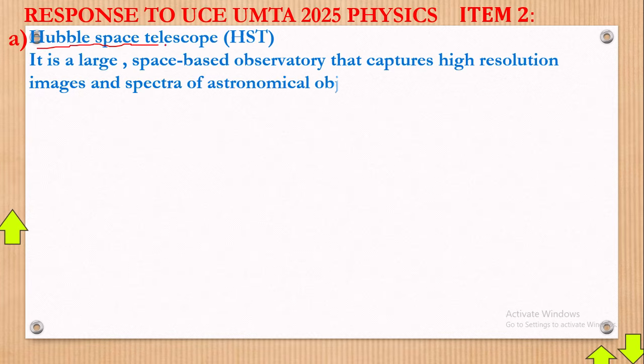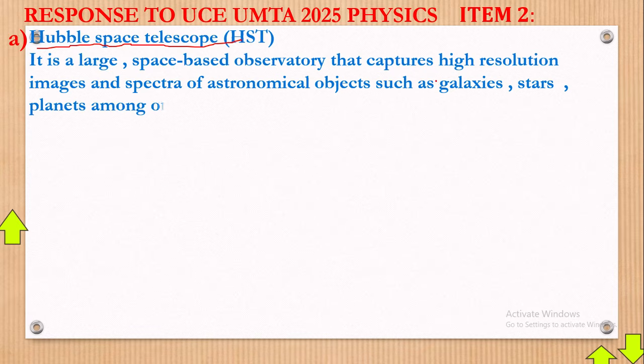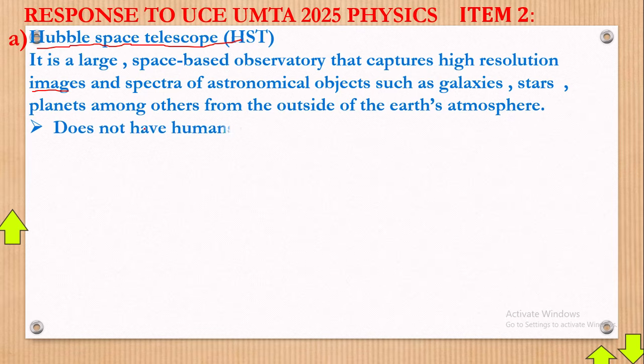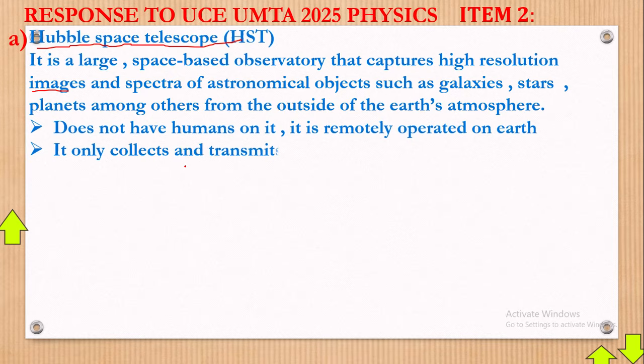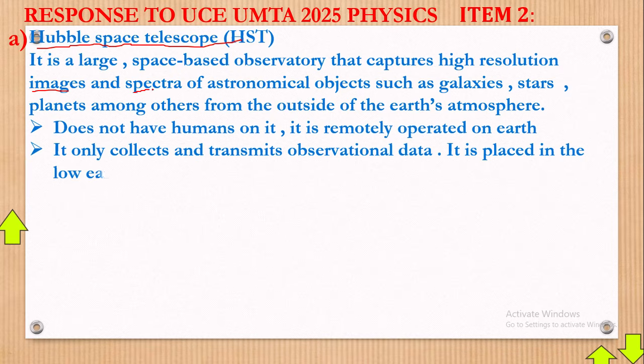So now we are starting with the Hubble Space Telescope, abbreviated as HST. It is a large space-based observatory that captures high-resolution images. We mean images which are very clear. If you have ever seen the maps in geography books, a clear map, they take a photograph of a certain area, an aerial view. Of course, we know that we have drones, but if it is more clear, then the Hubble Space Telescope can at least do that. And spectra of astronomical objects, like the stars, galaxies, and planets, were all taken by the Hubble Space Telescope.